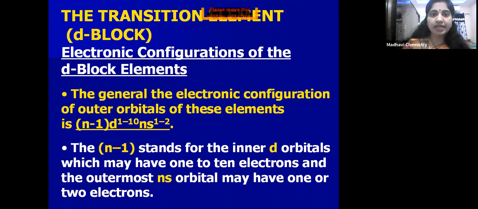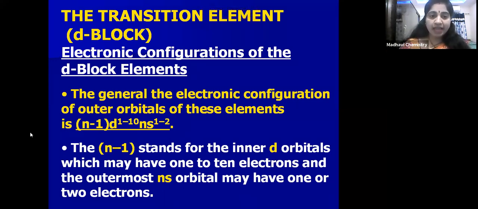Now coming to the electronic configuration of D block elements, children. So what is the general electronic configuration of D block elements? (n-1)d 1 to 10, ns 1 to 2. Very important. What is the general electronic configuration of D block elements? (n-1)d 1 to 10, ns 1 to 2.